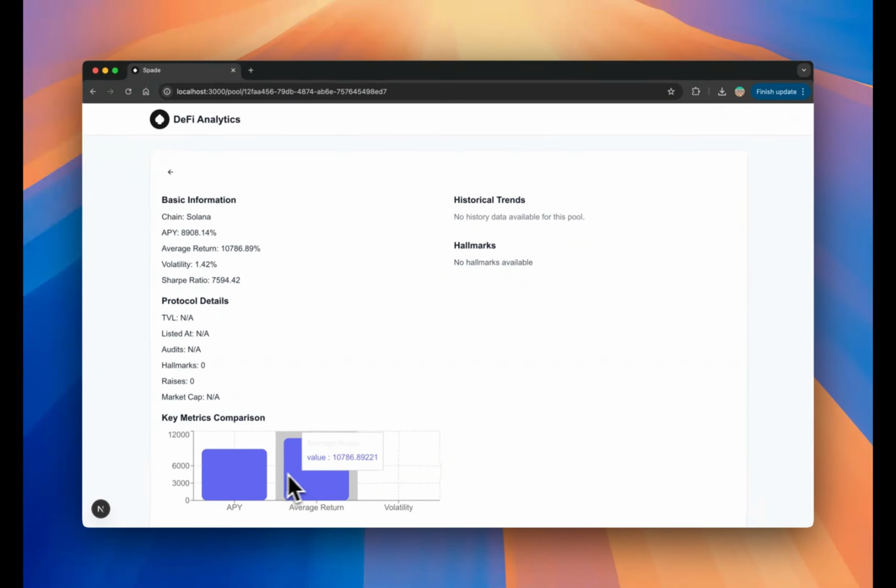And just below that, you'll find a chart comparing these key metrics, APY, average return, and volatility, in a visual way. You can even hover over each bar to see the precise value, making it much easier to compare different pools side by side.